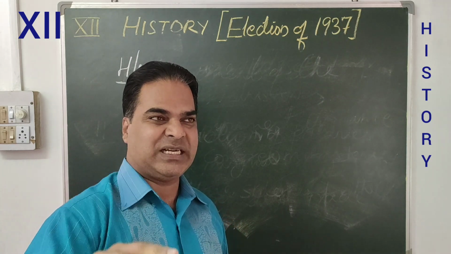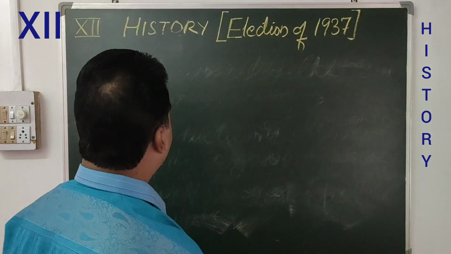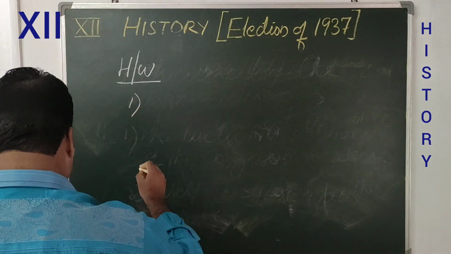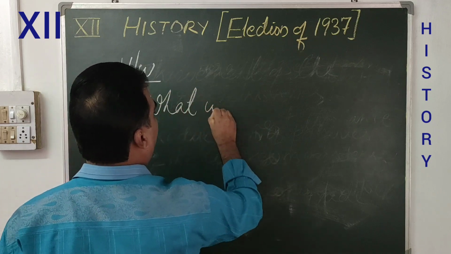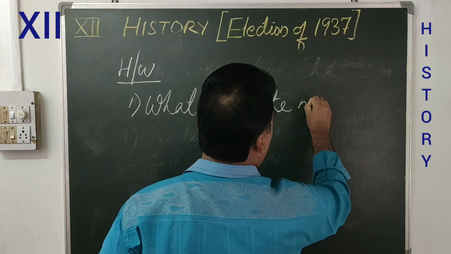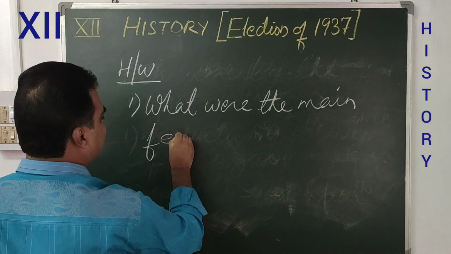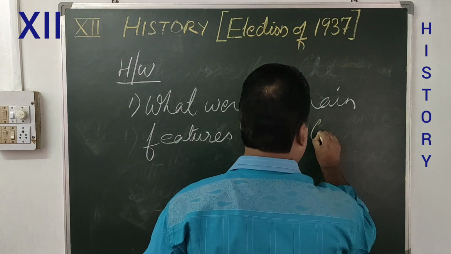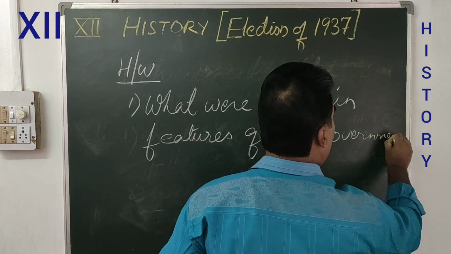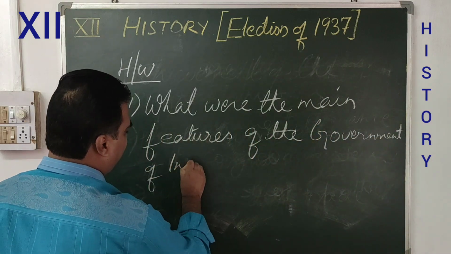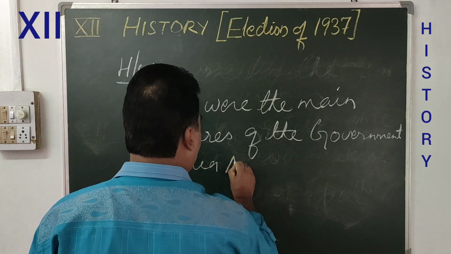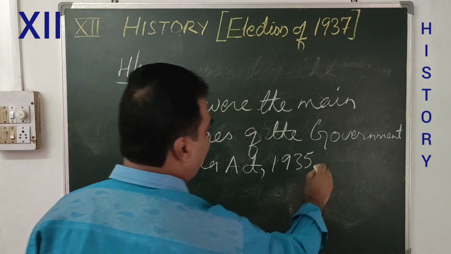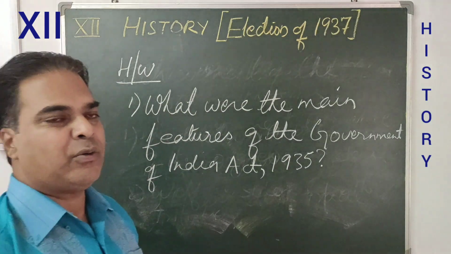Number one, very simple, only one question: what were the main features of the Government of India Act 1935? You have to write down some of the important ones.